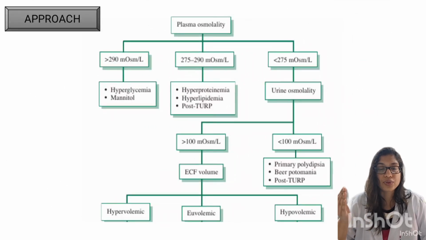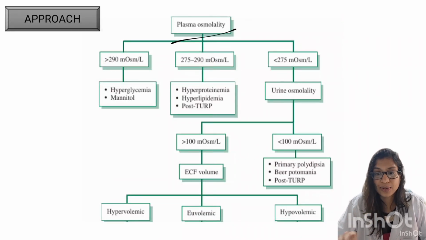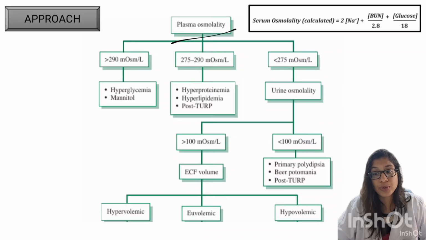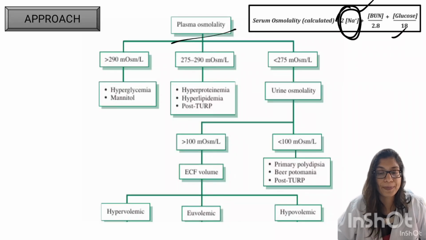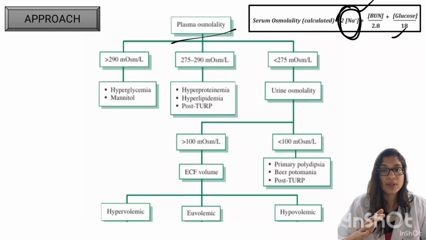So how do you approach a case of hyponatremia? First thing, you have to make a note of plasma osmolarity. If you can't send serum osmolarity in your center, then just calculate it: 2 into sodium plus urea by 2.8 plus glucose by 18. If this is also not possible, then just use the working formula, 2 into sodium. Now we know whether it is more, normal or less.